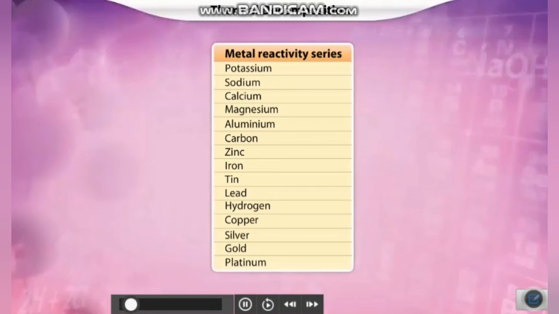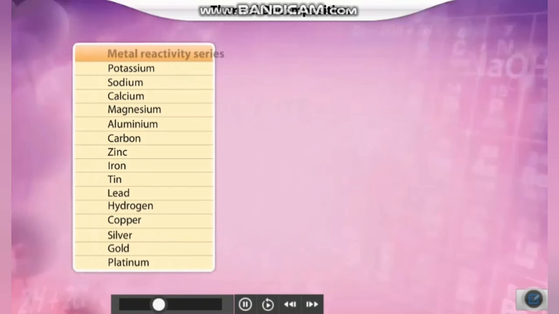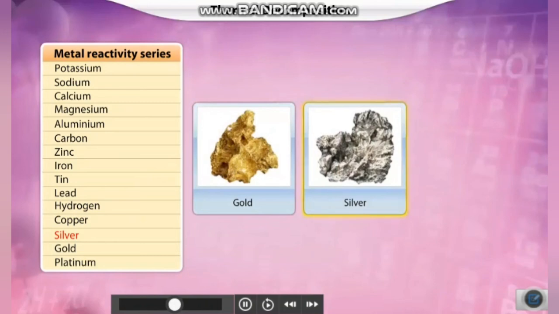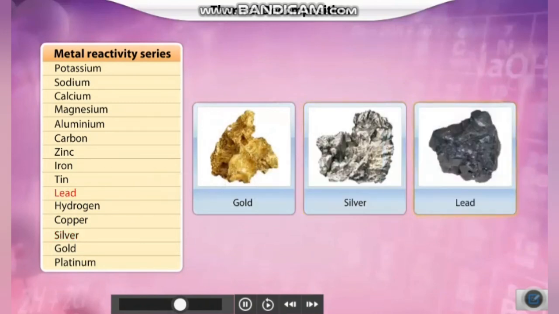First, let us look at how metals are reduced by thermal decomposition. In thermal decomposition, oxides of metals with low reactivity, such as gold, silver, and lead, are heated in the presence of air.